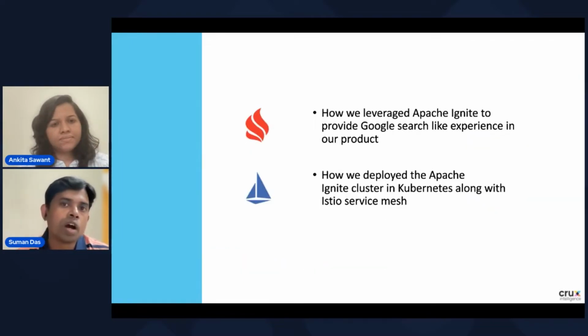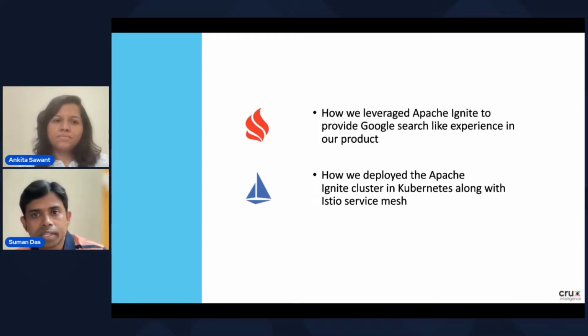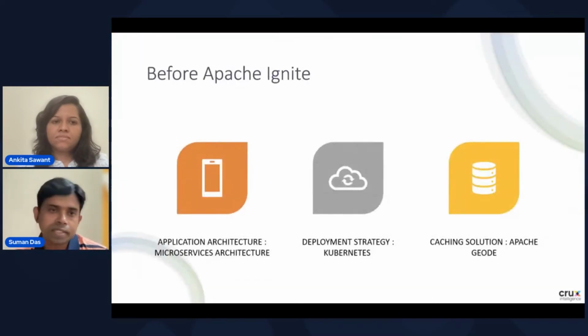Moving on, for how we leverage Apache Ignite along with Istio service mesh, we would like to talk about two main components. First, how we leveraged Apache Ignite to enable a Google search-like experience in our product. Second, how we deployed Apache Ignite in a Kubernetes cluster along with Istio service mesh. Let's start. Let's take a step back to see how the Crux architecture looked before the introduction of Apache Ignite.